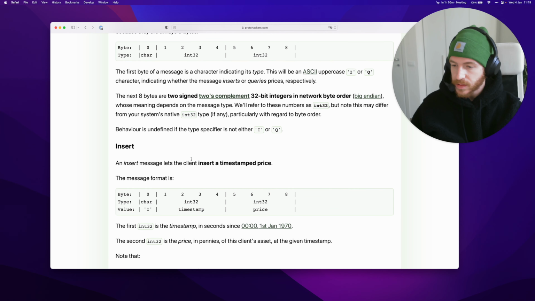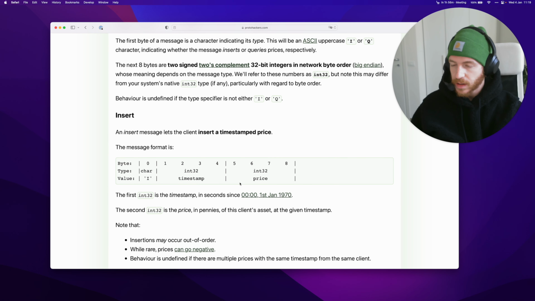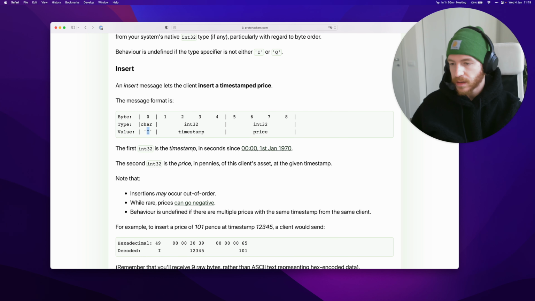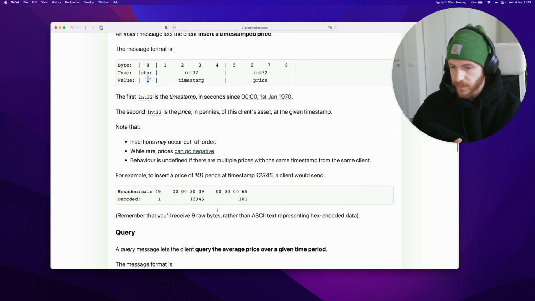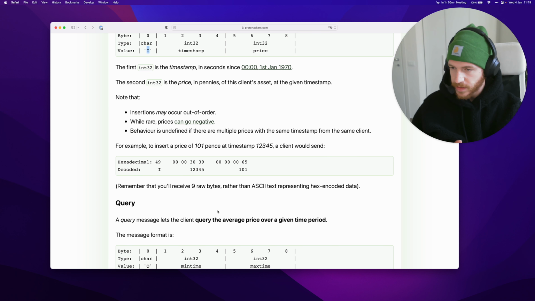request. So for insert requests, the protocol specification is here. For insert requests, the first byte is I, as we said, and then the second 4-byte integer is the timestamp in seconds since January 1st, 1970, so it's a Unix timestamp. And the second int 32 here is a price in pennies, and then there are some notes that say insertions may occur out of order. While rare, prices can go negative, so we can have negative prices here, and behavior is undefined if there are multiple prices with the same timestamp from the same client. So this kind of frees up data structure choices basically.